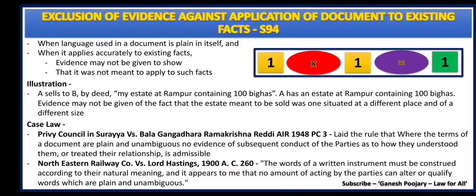Section 94 discusses exclusion of evidence against application of document to existing facts. The section says when language used in a document is plain in itself and when it applies accurately to the existing facts, evidence may not be given to show that it was not meant to apply to such facts. Here the document is very clear, a plain document which gives a clear meaning, which exactly shows what exactly is available. After everything is set right, you cannot say that you meant something else or the meaning is not right. That is not possible under section 94.